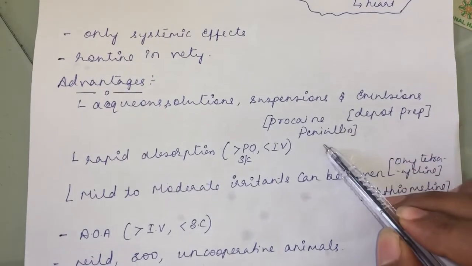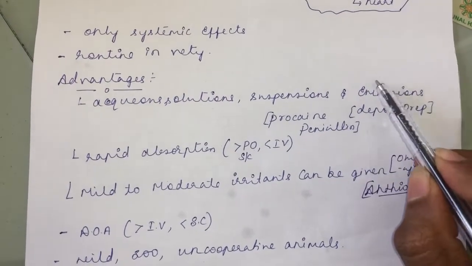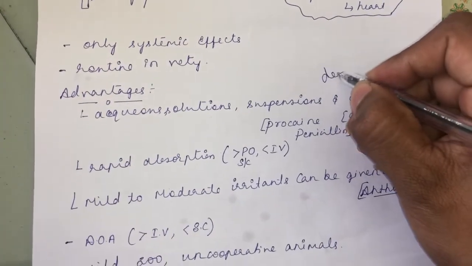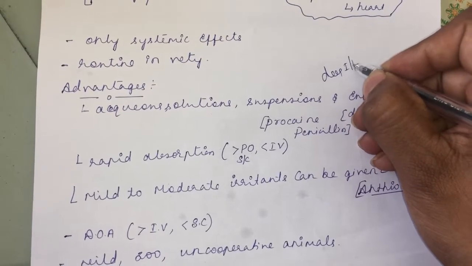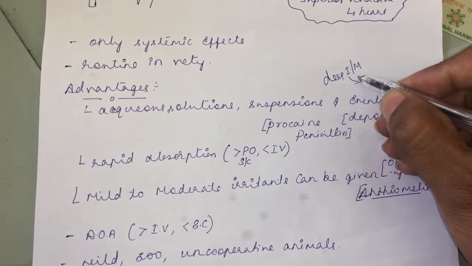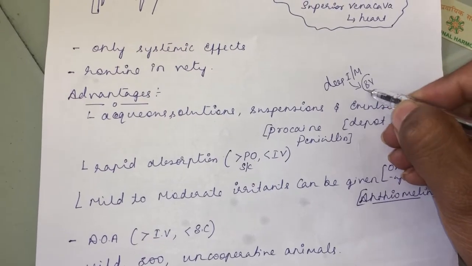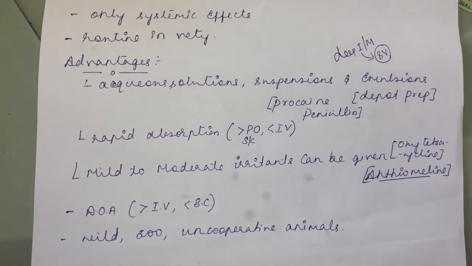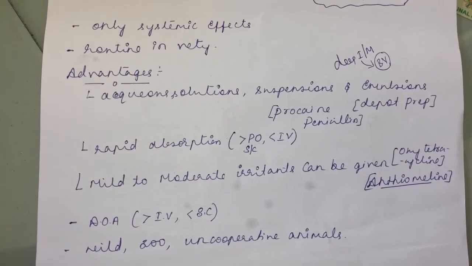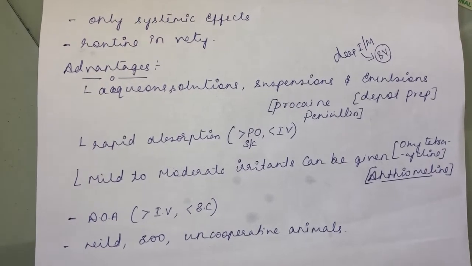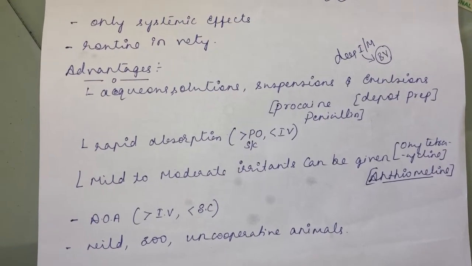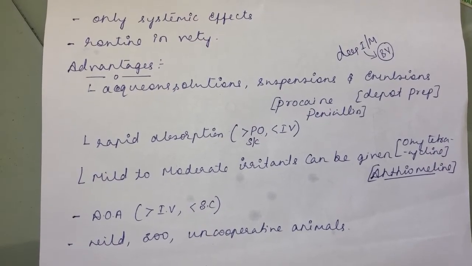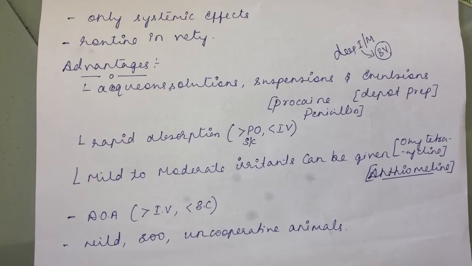See, for example, procaine penicillin. Procaine penicillin is an oily emulsion used as a depot preparation. The only thing is you have to give it deep IM. When you give it deep IM, what is the advantage? The accessibility to the blood vessel in the skeletal muscle is shorter, so it can easily enter the blood vessel. The amount of irritation it might cause to the skeletal muscle will be less. That is the reason why oily emulsions and some irritating solutions like oxytetracycline or antimony compounds are given through the deep IM route, so that they get access into the blood vessel easily.